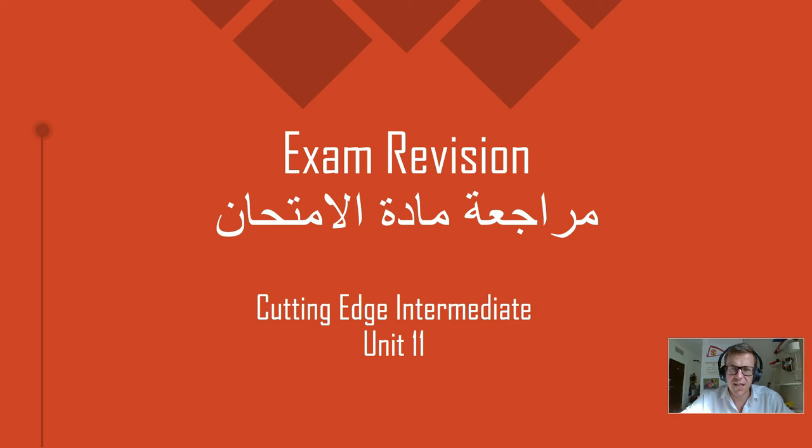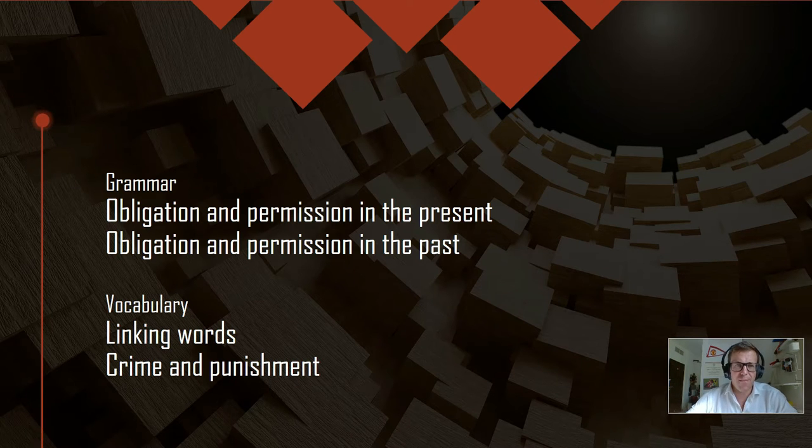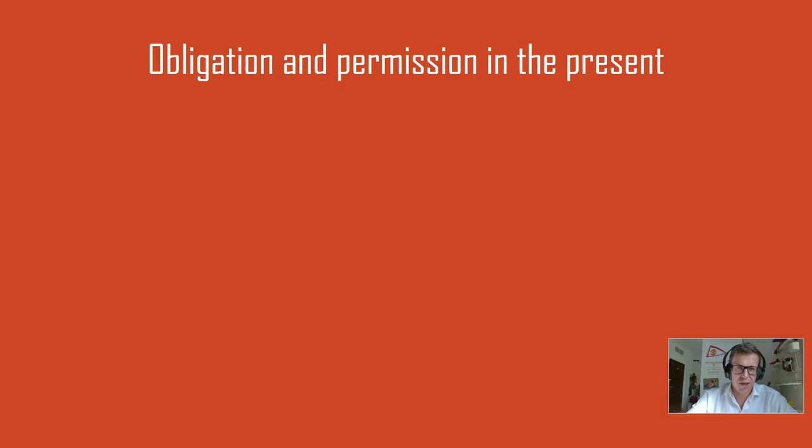Hi, this is an exam revision video to support Cutting Edge Intermediate Unit 11. In this unit, the grammar we did was obligation and permission in the present, obligation and permission in the past, and the vocabulary we did was linking words and crime and punishment. So first, obligation and permission in the present.